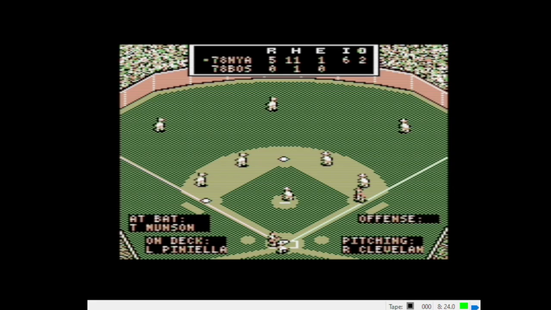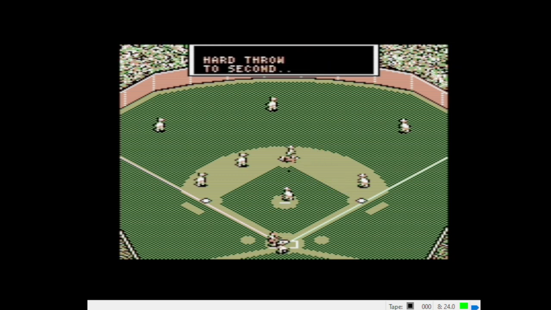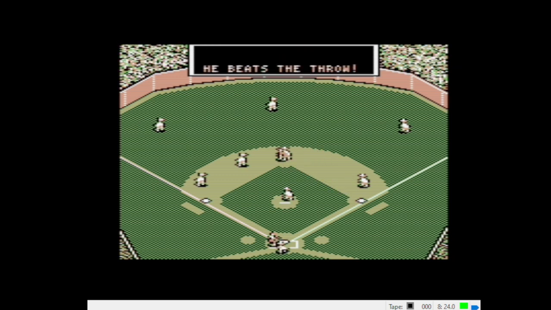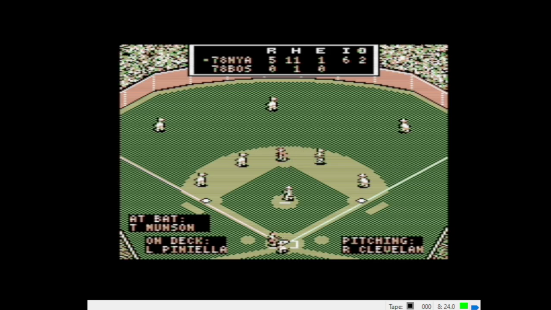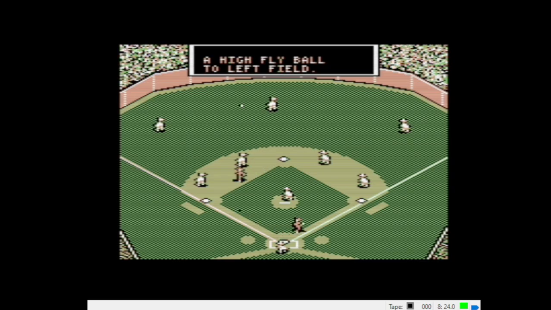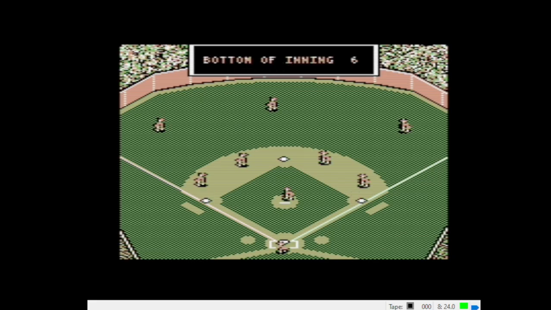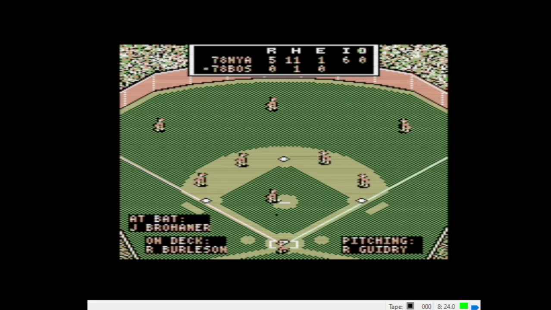And we're going to try a straight steal here with Mickey Rivers. Hard throw down to second by Fisk. And Rivers beats the throw. Stolen base for Mick the Quick. And Thurman, it's a high fly to left. That's playable. And Yaz hauls it in. Bottom of the sixth. Yankees are ahead 5-0.